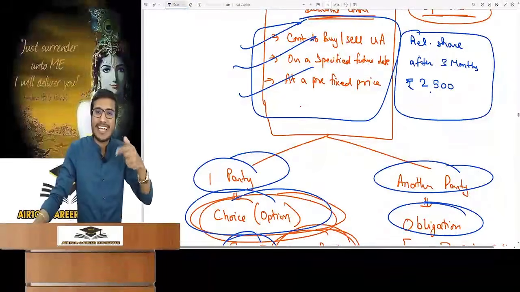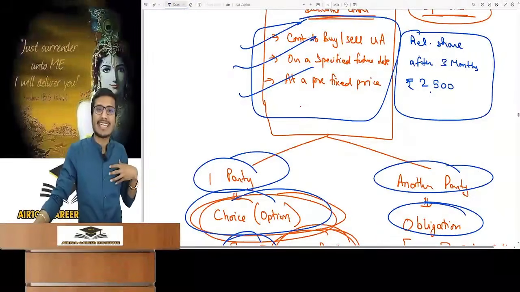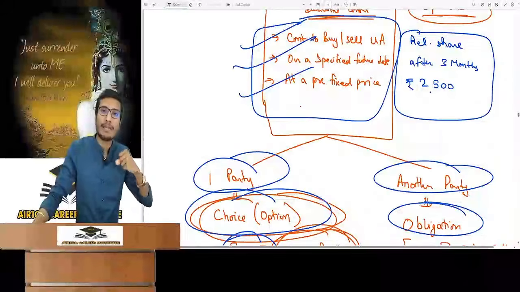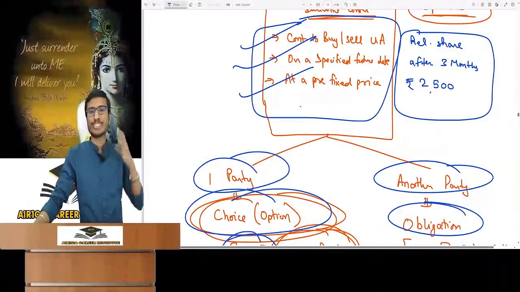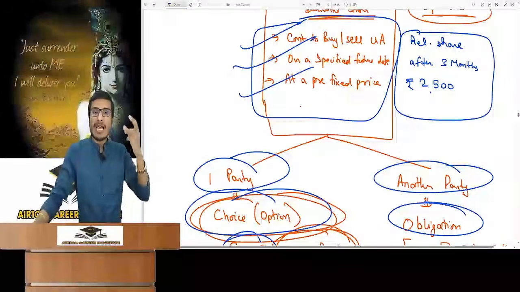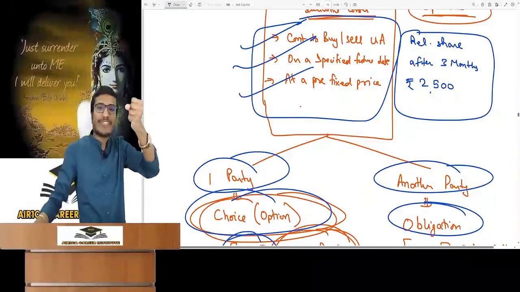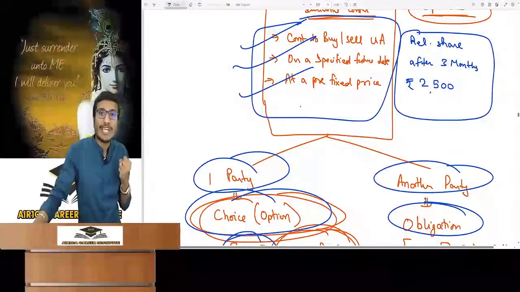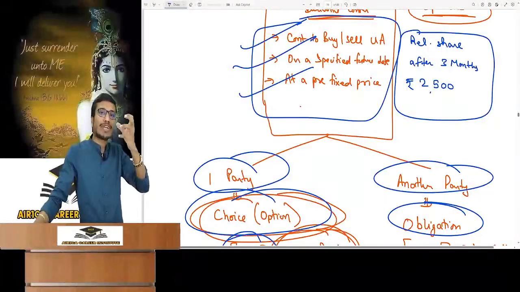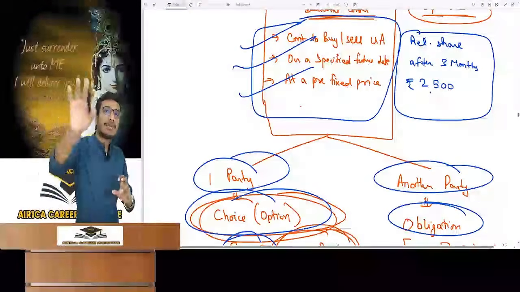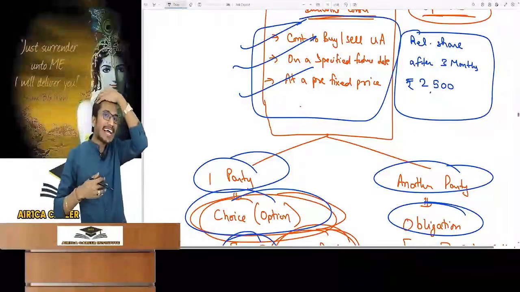Now if it is an option contract, then do you know what I will say? I am Mr. A and I have a choice in the contract. I will say that if I want, after 3 months, I will buy your Reliance shares at rupees 2500. You have to sell. It means that I have a choice.